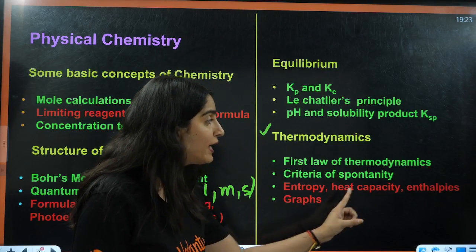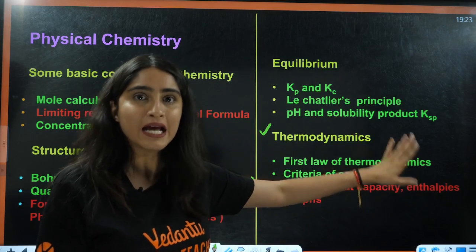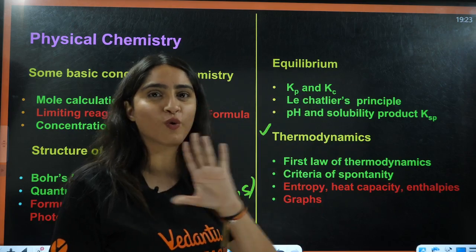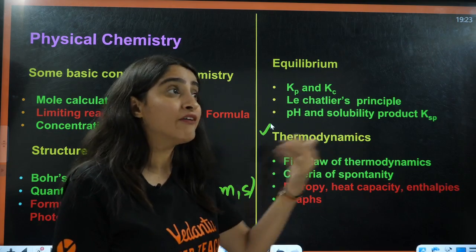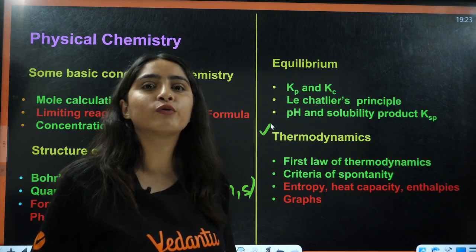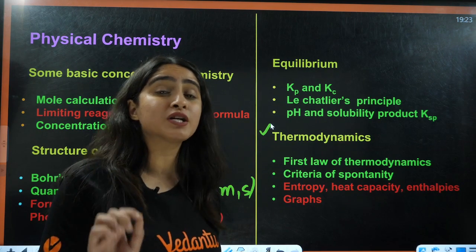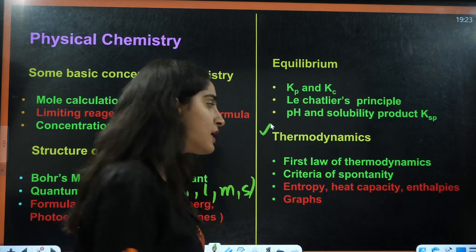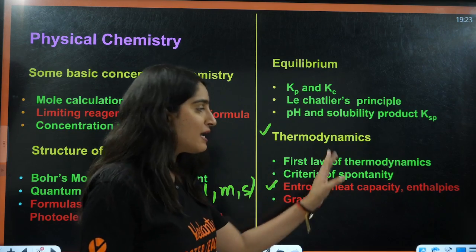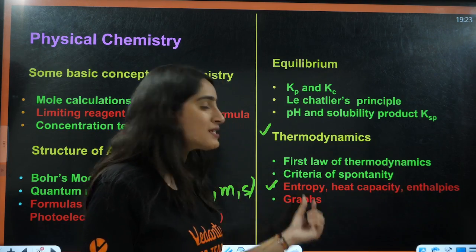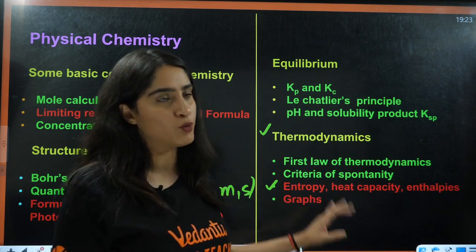Then we have entropy, heat capacity. If you want to score a good amount, then even if you miss that, you don't care about that. Okay, 100 plus, 120 marks is okay for me. But if you are saying that, ma'am, I want to have 160, then you have to do entropy, heat capacity, enthalpies, and graphs also from thermodynamics.